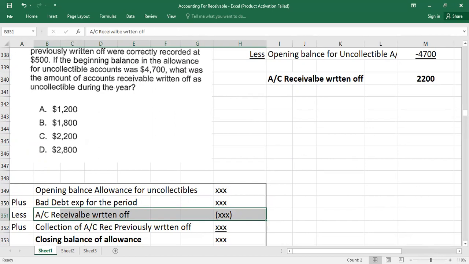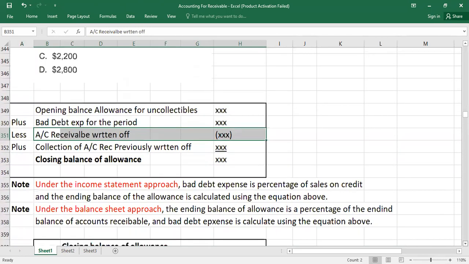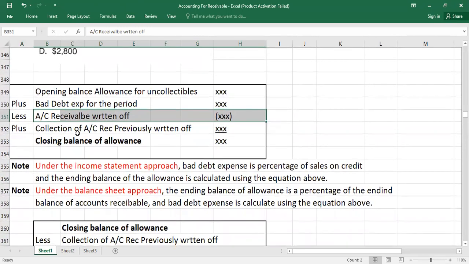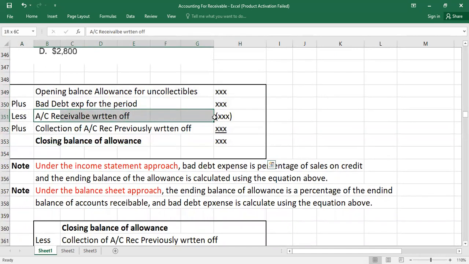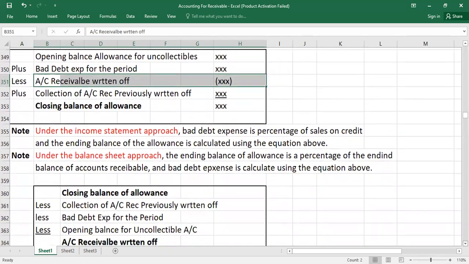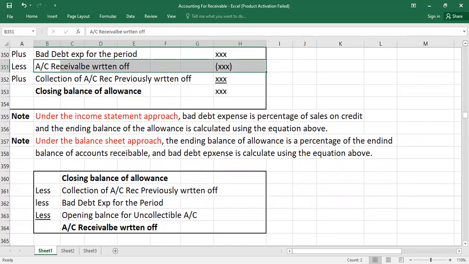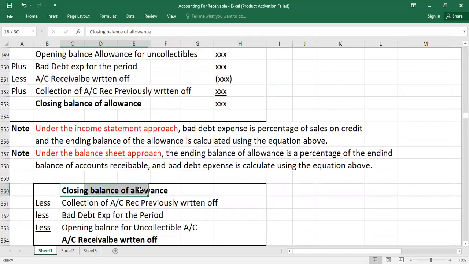So what we need to do is reverse this equation, because we want to calculate the account receivable written off. The equation will be like this: you write closing balance of allowance, because we are going in reverse, and when we go in reverse the plus will become minus and the minus will become plus. So we take the closing balance of allowance, and then you can see here it is a plus.